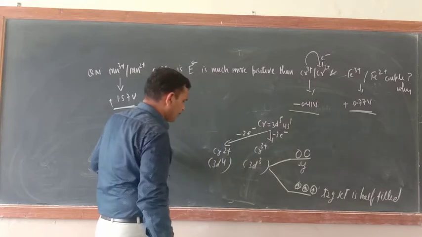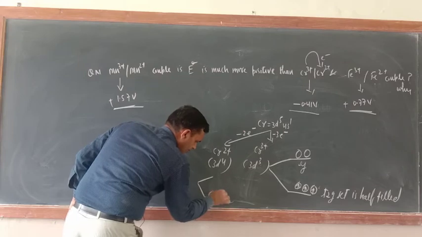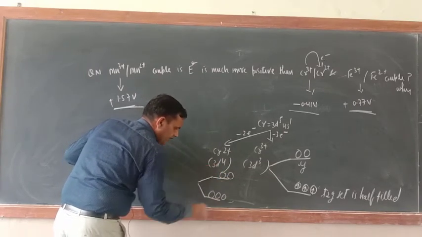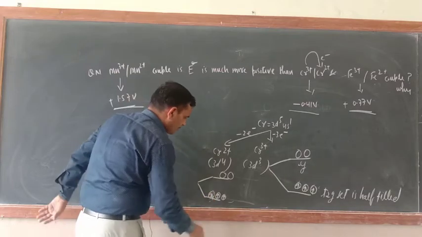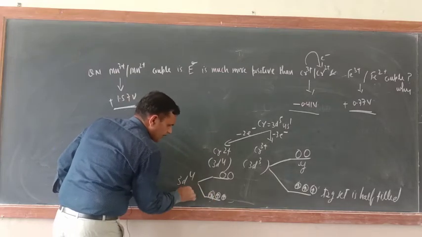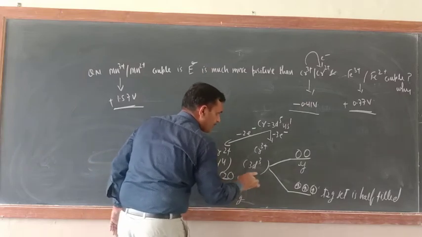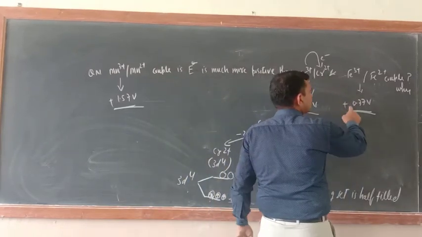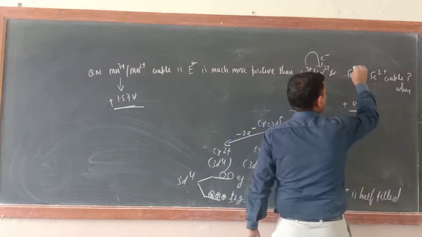In this case, what would be there? 1, 2, 3, and here also this one, so 4 electrons would be there. So this is 3d4, and the T2g set is not half filled, beyond the half filled state. Same is the case here also. Their redox couple is positive, but less positive.